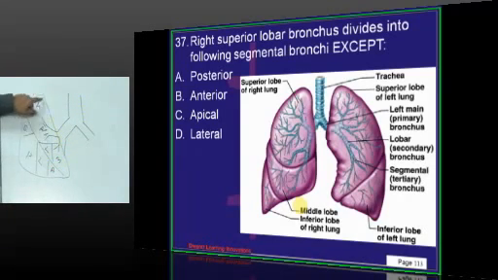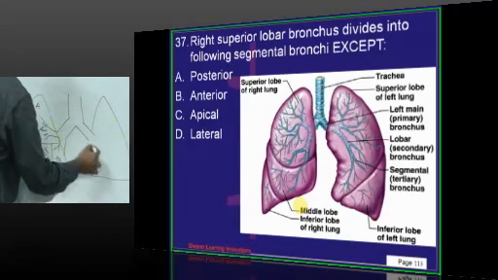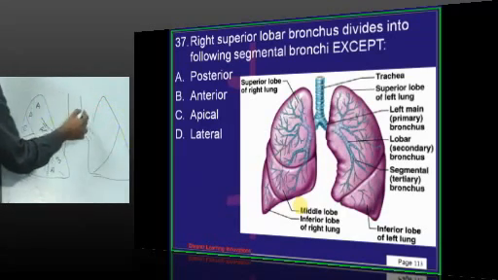So upper lobar bronchi are apical, posterior, anterior. Middle lobe bronchi are lateral, medial. Lower lobe bronchi are superior, posterior, lateral, anterior and medial. Whereas for the left lung, you find only two lobes, upper lobe and the lower lobe.